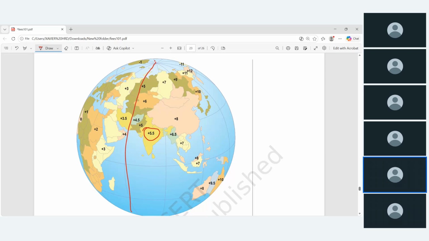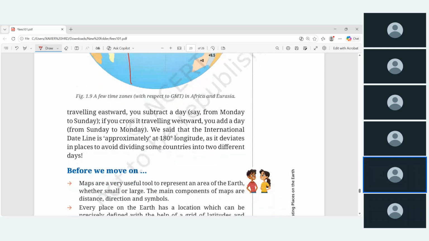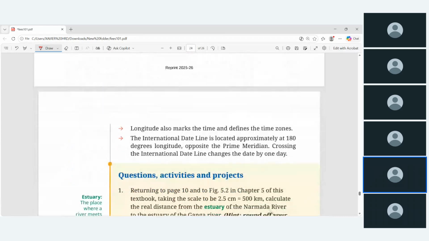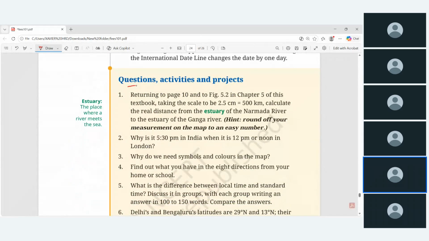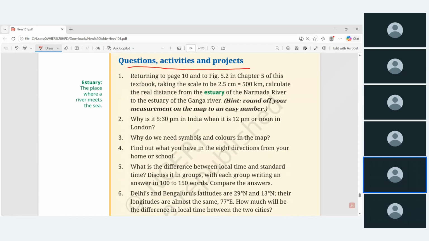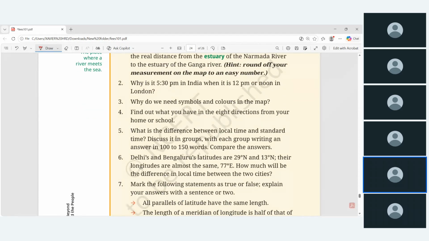And some of the questions and activities, kids level questions, இத கொஞ்சம் நீங்க சால்வ் பண்ணி பாருங்க. Why is it 5:30 p.m. in India when it is 12 p.m. or noon in London? This is what just now we got an explanation.